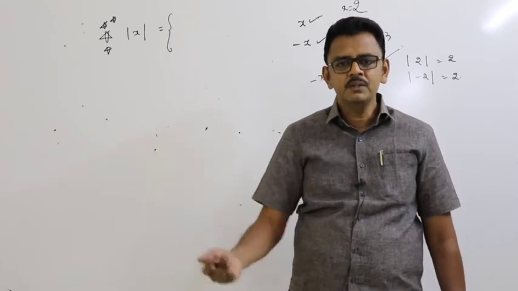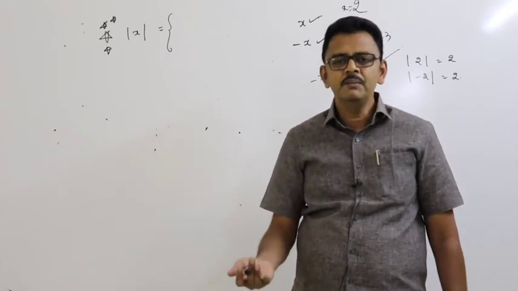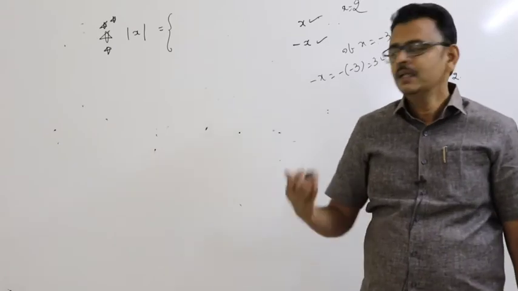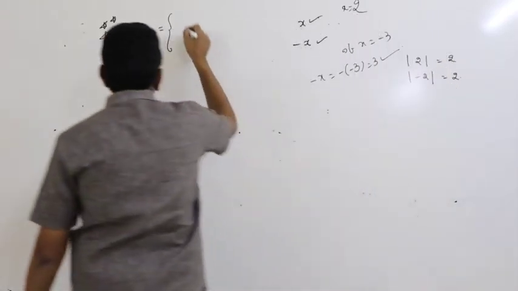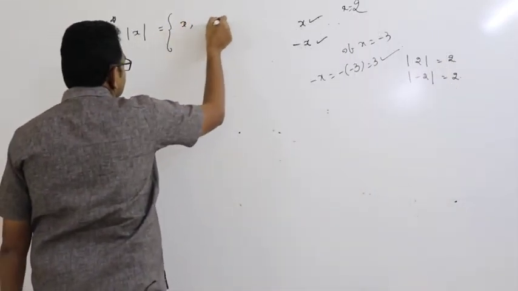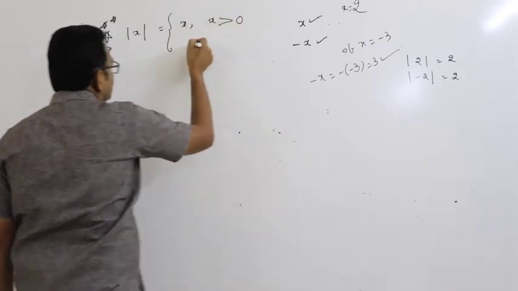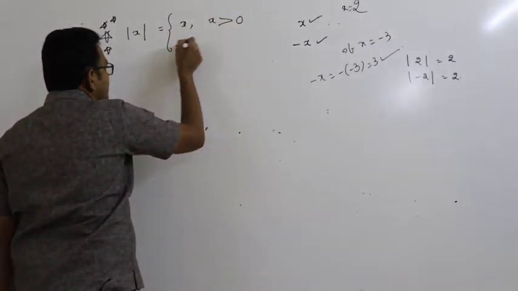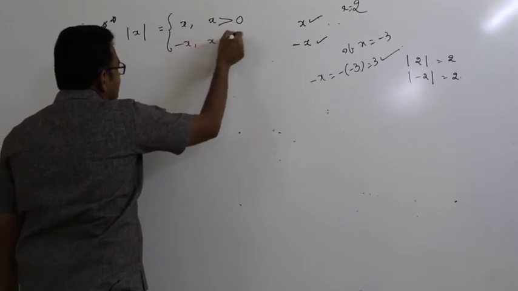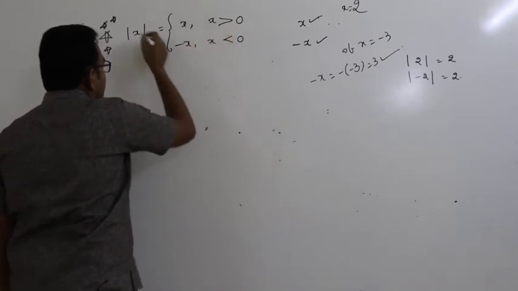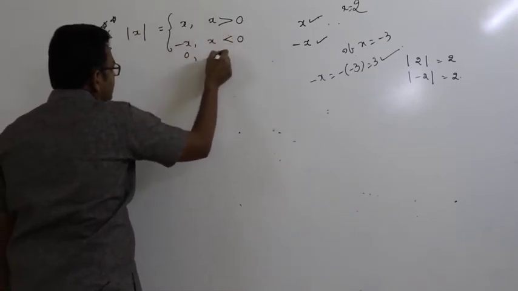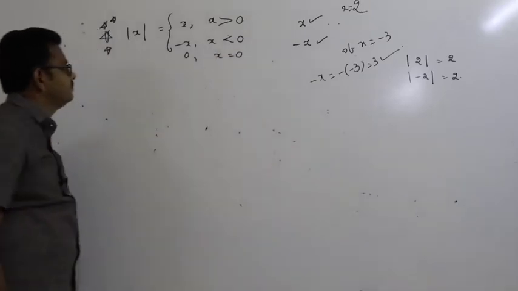I am taking x as a positive number, x is positive. I am taking x equal to minus 3, that is negative. Like this, mod x is equal to plus x if x is greater than 0. Mod x equal to minus x if x is less than 0. Of course, mod x equal to 0 if x equal to 0.